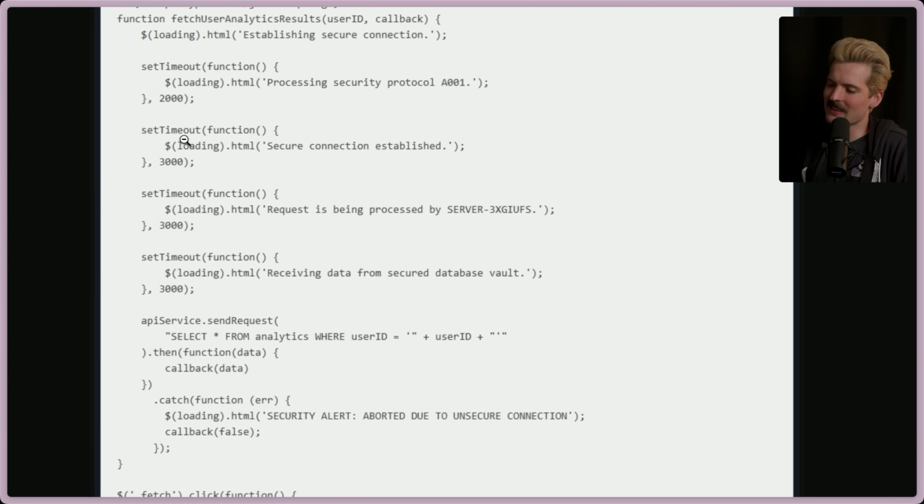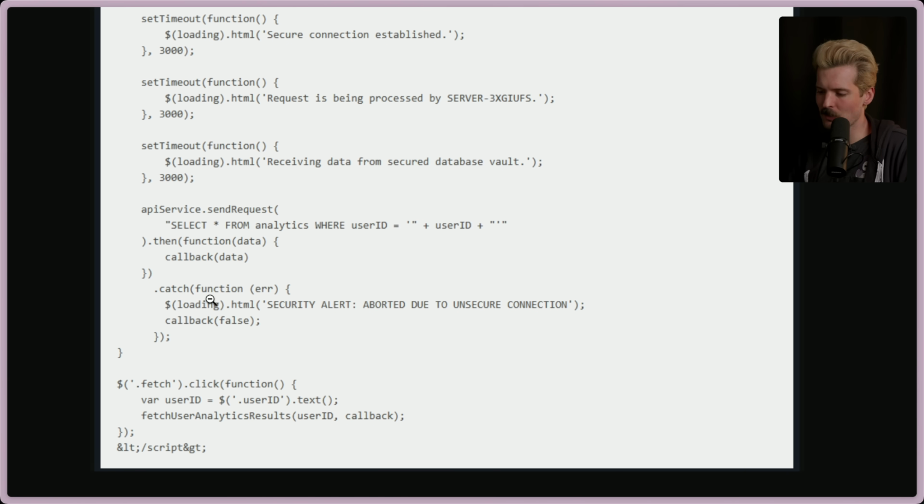And the fact that they have the same set timeout call 3 times here, such that they would contradict, because all of these happen synchronously. It's like this gets called, then this, then this, then this, then this. It doesn't seem like they understand the concept of synchronous versus asynchronous, because now these are all going to fight. This is obviously somebody who doesn't write JavaScript for a living. This is somebody who does something else. It is quickly trying to write some JavaScript in order to do their job.